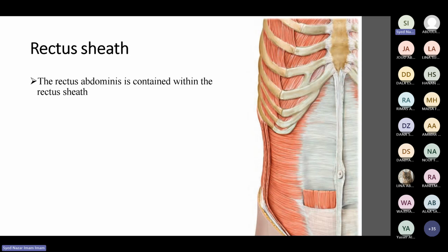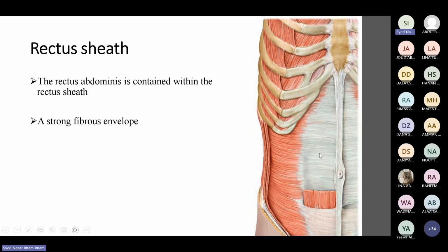So what is rectus sheath? This is a fibrous envelope of what? Now see these muscles, the external oblique, internal oblique, and transversus abdominis. These are lateral muscles, right? So when they're moving from lateral to central, in the anterior region, these are converted into fibrous sheath. Now these are the fibrous sheath, the aponeurosis, of the external oblique, internal oblique, and transversus abdominis.